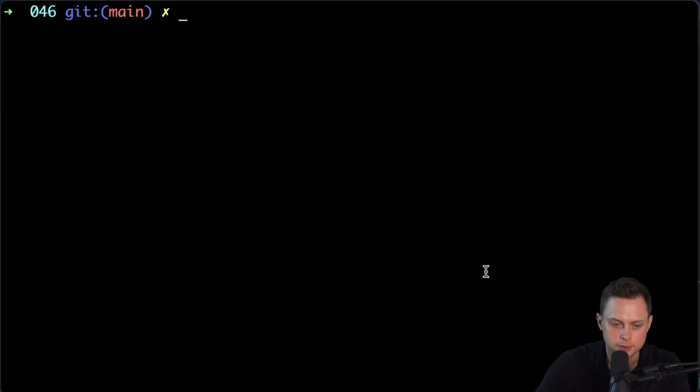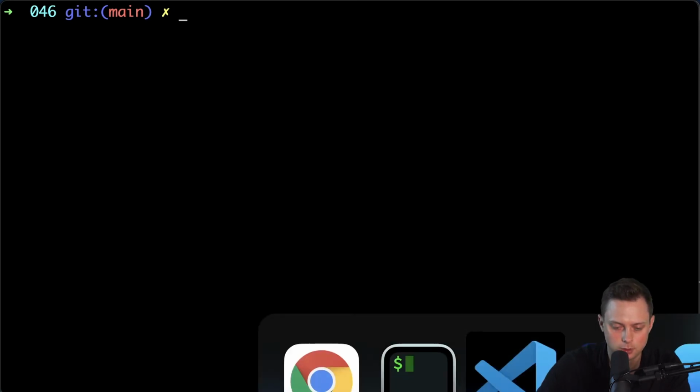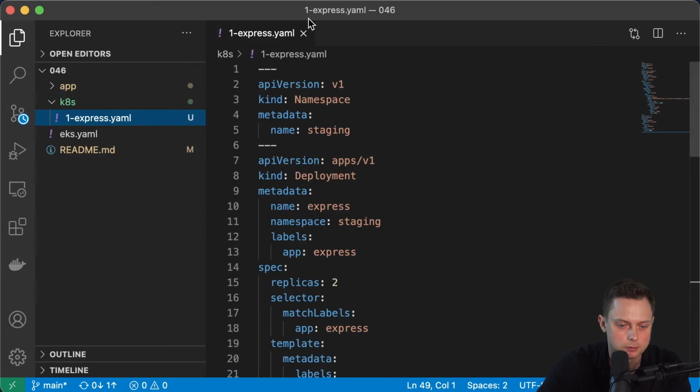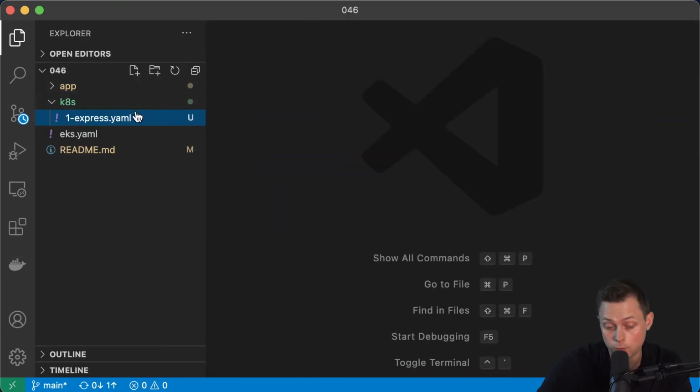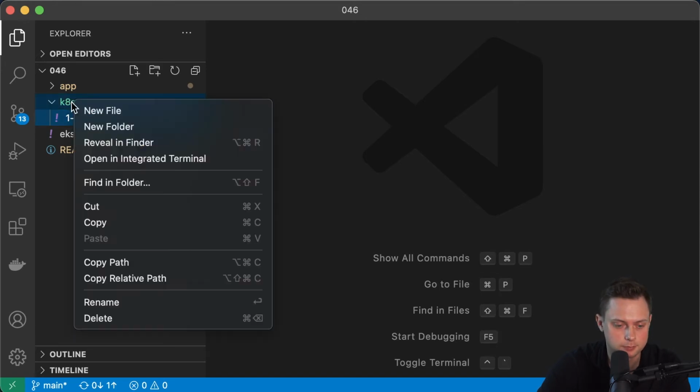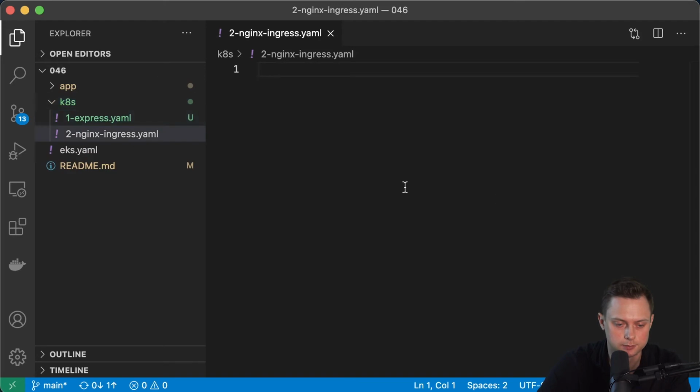All right, the next step is to deploy the Nginx Ingress controller. I have the video on how to create that ingress, but in this video, I just quickly create the file and paste the YAML definition. If you want to know more about the ingress, you can take a look at another video that will be in the description. Right, let me create the second file.